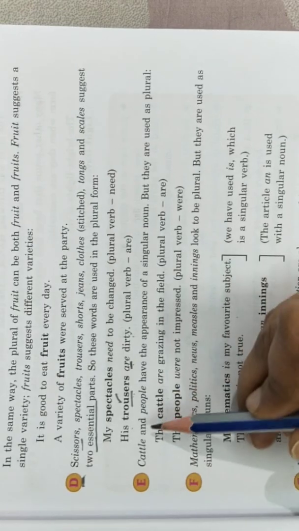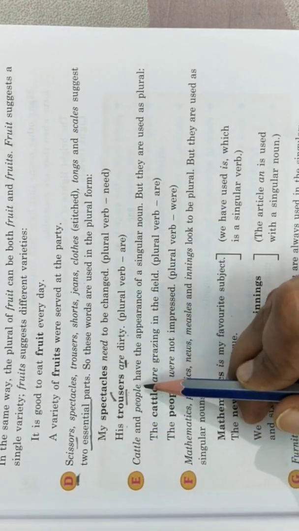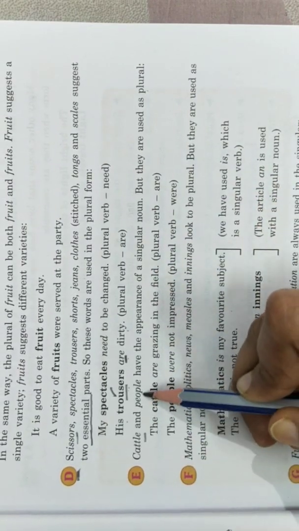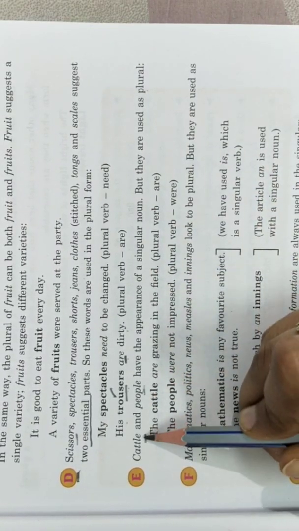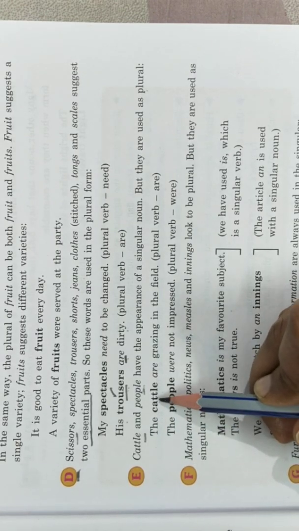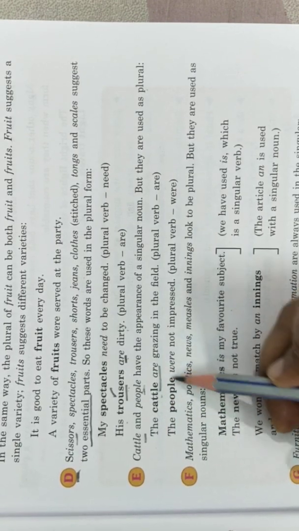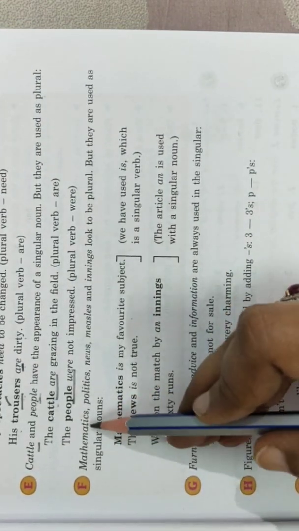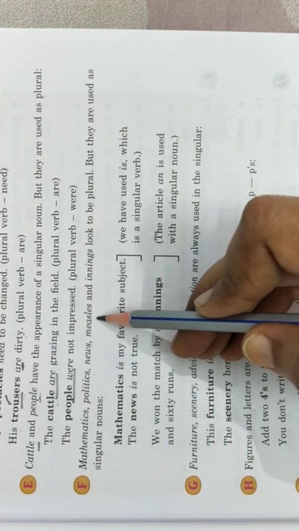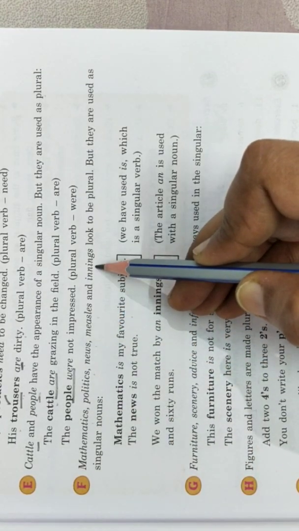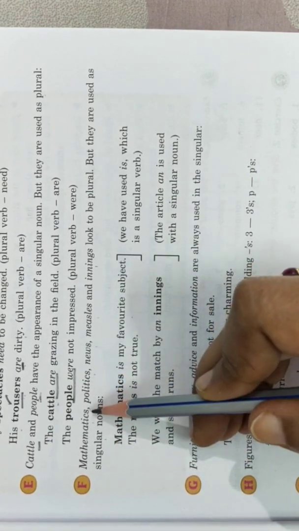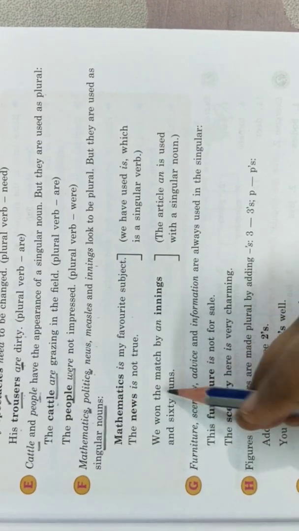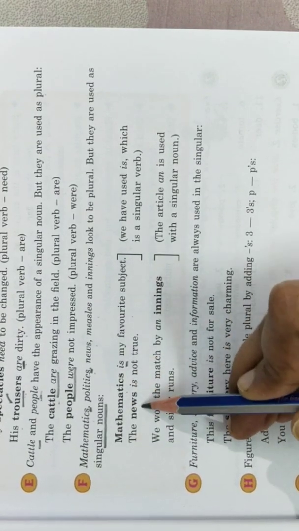In the same manner, cattle and people are always used as plural. They appear to be singular words, but we don't use them for one thing. We use them for a group. Cattle are grazing. People were not impressed. Then mathematics, politics, news, measles, innings, all these we use as singular nouns. Even though they have S at the end, we use them as singular nouns. Mathematics is, news is.